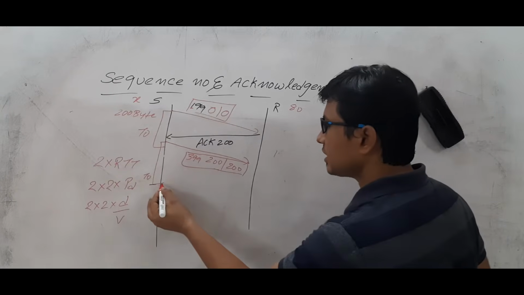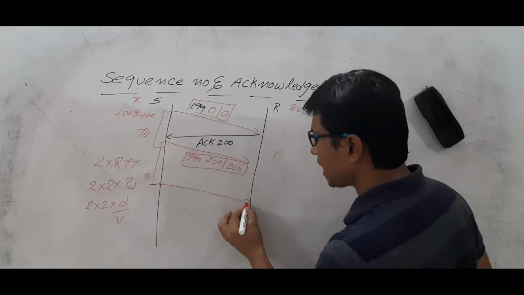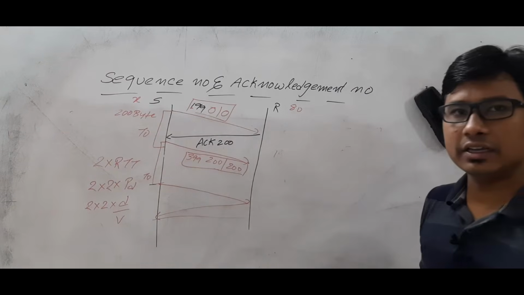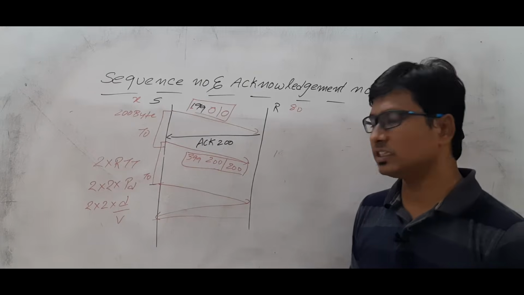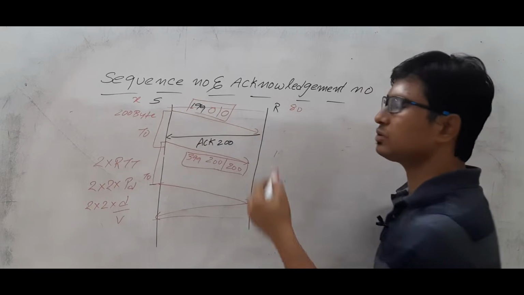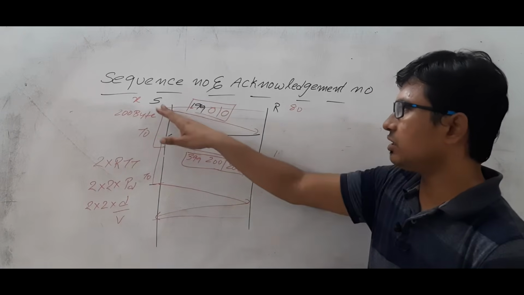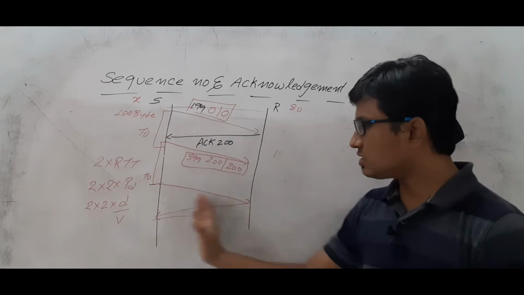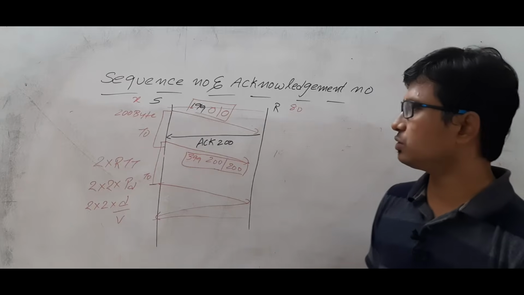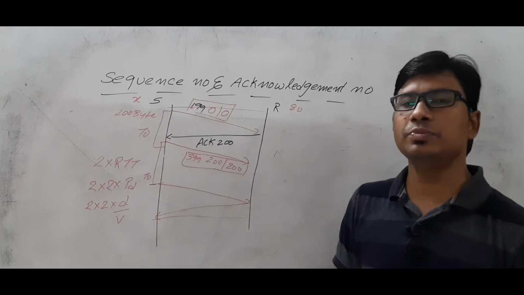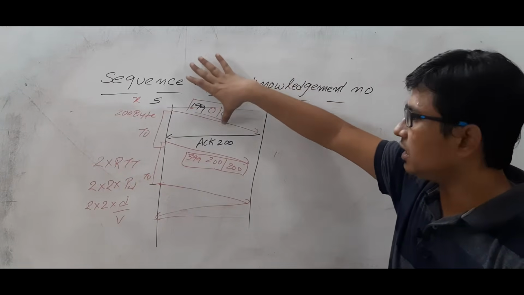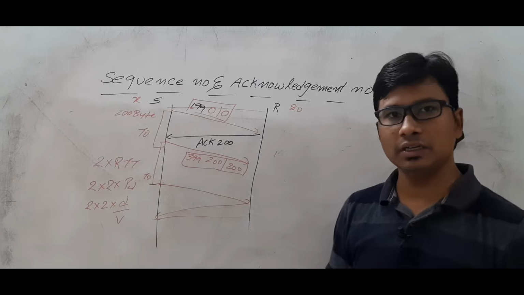So let's take that it is again retransferring the same packet and the acknowledgement is received. And they have terminated the connection. Are you able to follow it or not? So they have established a communication between source and destination and started transferring the packets, and once the entire communication is completed, again they terminated the connection. That's why we call TCP a connection oriented protocol. You will establish a connection, then data will be transferred, then you will terminate the connection.